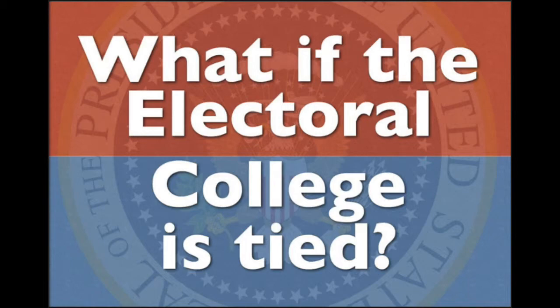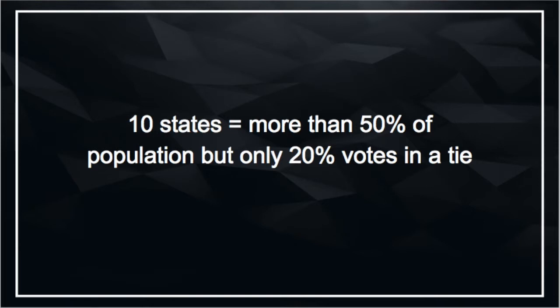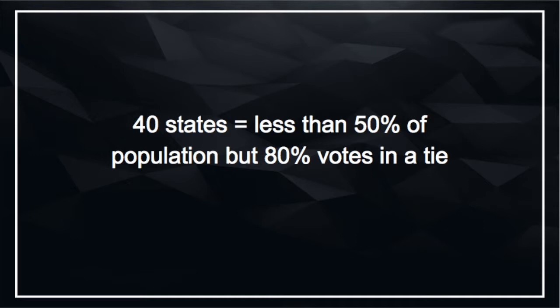tie. However, not each representative gets an equal vote. All the representatives for each state have to come together and collectively vote as a state. This causes very unbalanced proportions, as 10 of the states equal more than 50% of the population but receive only 20% of the votes, whereas the other 40 states account to less than 50% of the population and receive 80%